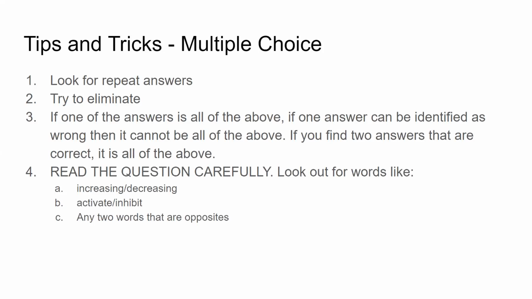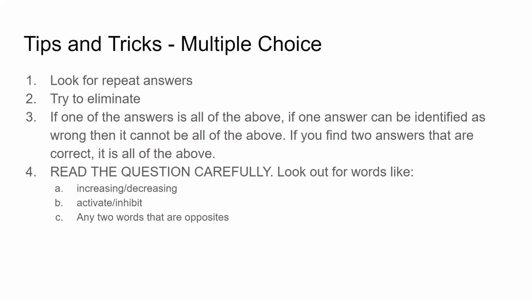One answer might be they are macromolecules, and another answer might be they are proteins. Well, you know that proteins are macromolecules. So saying they are macromolecules is pretty much the same thing as saying they are proteins. So clearly those two answers cannot be correct. So looking for repeat answers is a really, really good tip that can help you eliminate some answers.